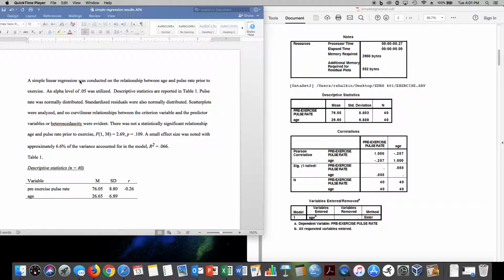So a simple linear regression was conducted on the relationship between age and pulse rate prior to exercise. An alpha level of 0.05 was utilized. Descriptive statistics are reported in Table 1. Notice here's the mean and standard deviation, sample size, the Pearson r. All right, and notice I have here the mean and standard deviation of our variables and the Pearson r. So everything is to 2 decimal places.